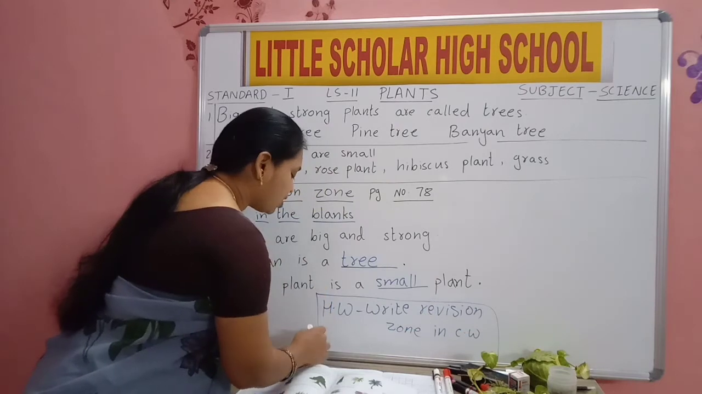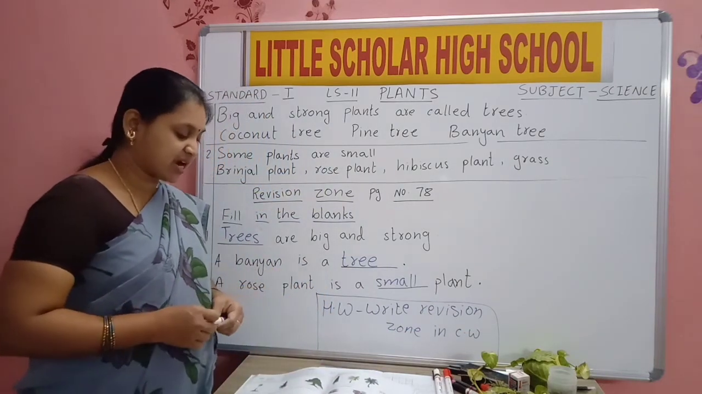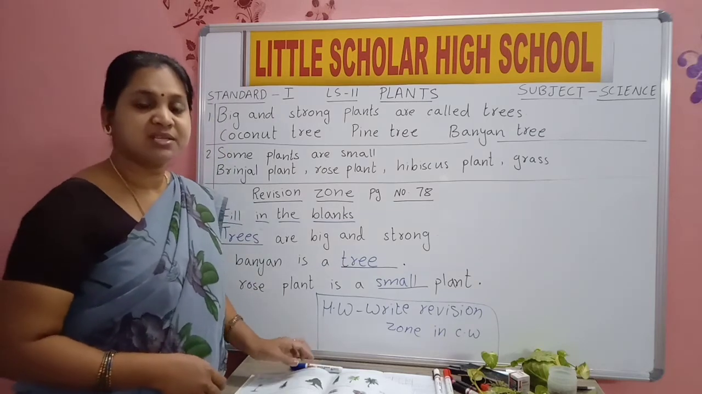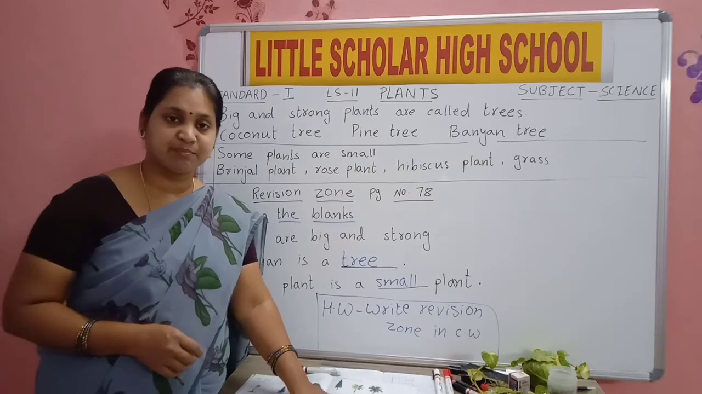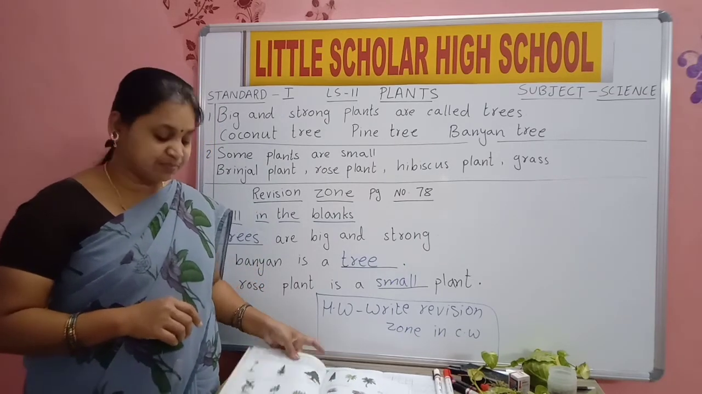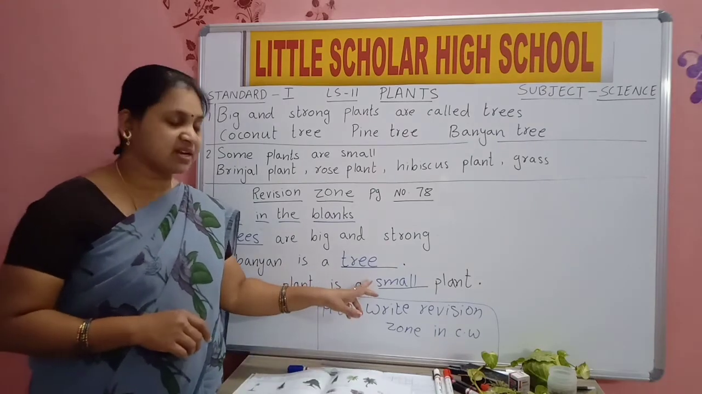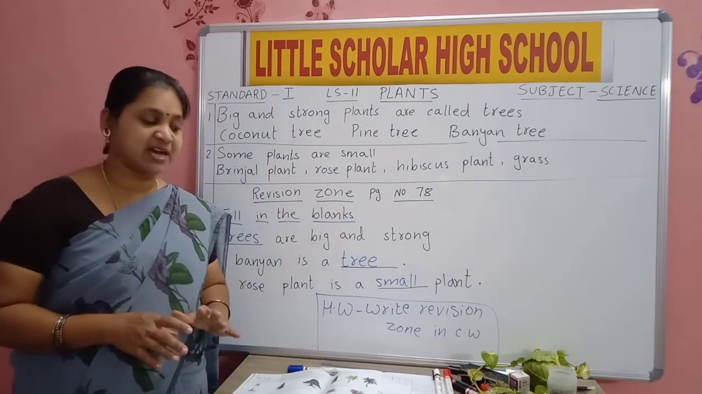You should write it in your classwork. Revision zone, you will write in your classwork, and you will read page number 78 and 79. Page number 78, 79 is completed today. So you will read. Put finger and read two pages, and write this revision zone neatly in your classwork and complete your work with good and neat handwriting.